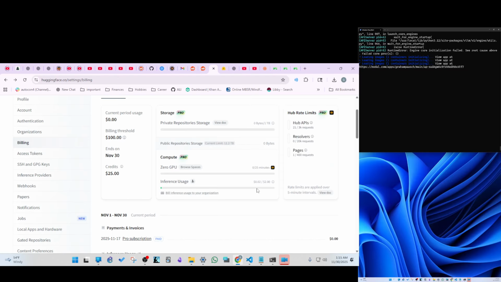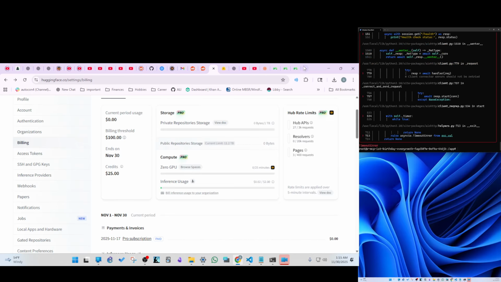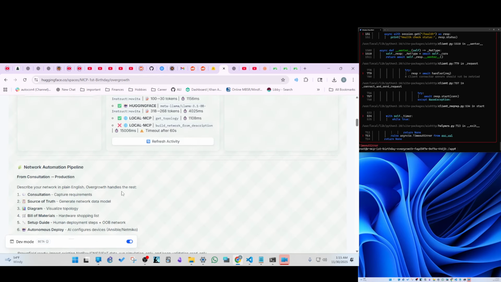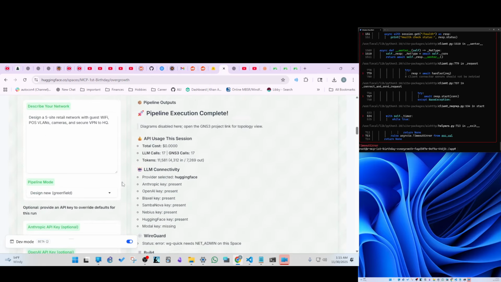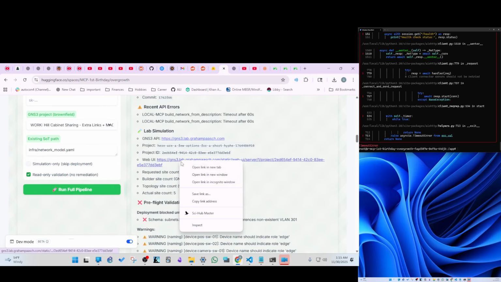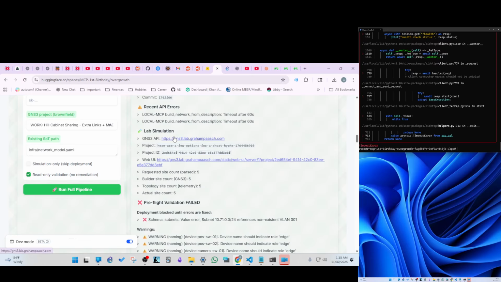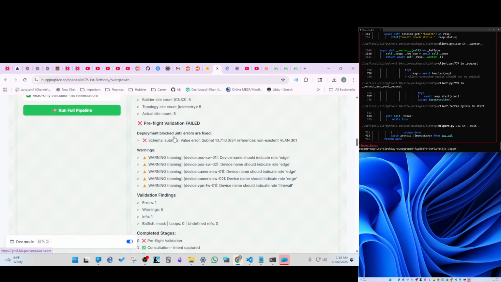The usage should be getting up to 3 cents fairly soon. But there we go. So now this went through. That was 5 sites, so the 5 sites should generate. There we go. 1, 2, 3, 4, 5. Not wired up or anything like that. It's too bad. Not sure why that didn't happen.